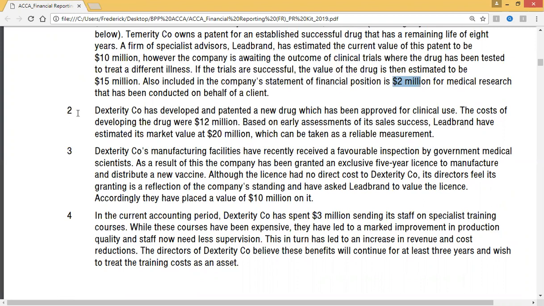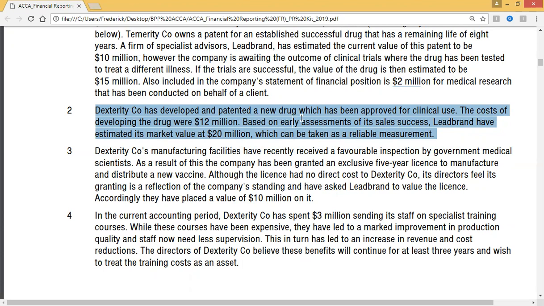This is a clear case of what? Internally generated intangible asset. Now we are saying that if you can separate the cost of the internally generated intangible assets, then go ahead and capitalize. So here they should capitalize it in their books. At what value?